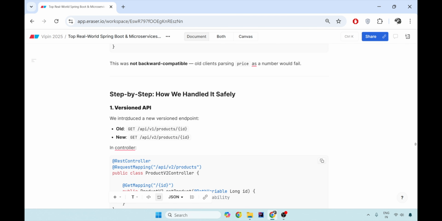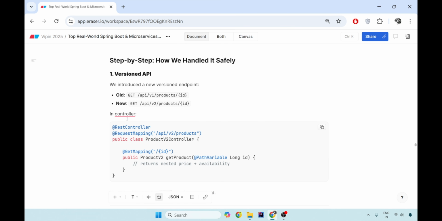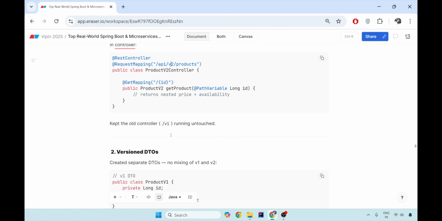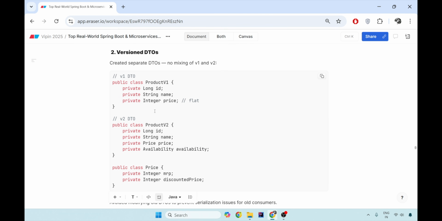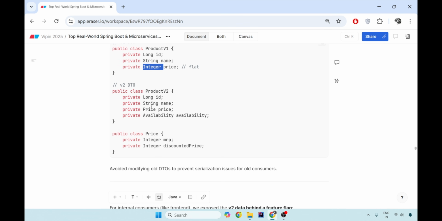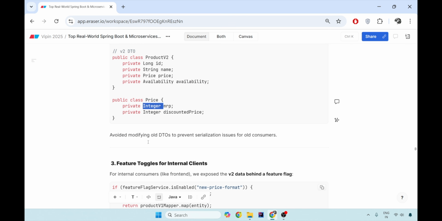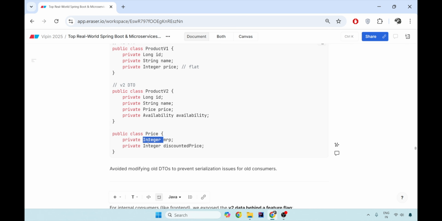And how do you handle it? You can add V1 as the old version and V2 as the new version. You can keep your old controller untouched while you create two different DTOs: the older product V1 DTO, where the price was still an integer, and the product V2 DTO, where the price is a custom price with two integers, that is MRP and discounted price. Hence you prevent the old customers from being forced to modify their response handling.